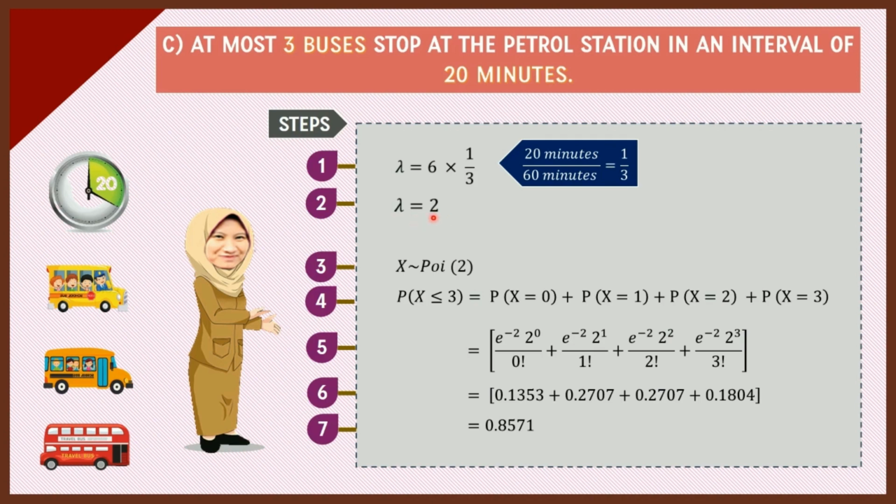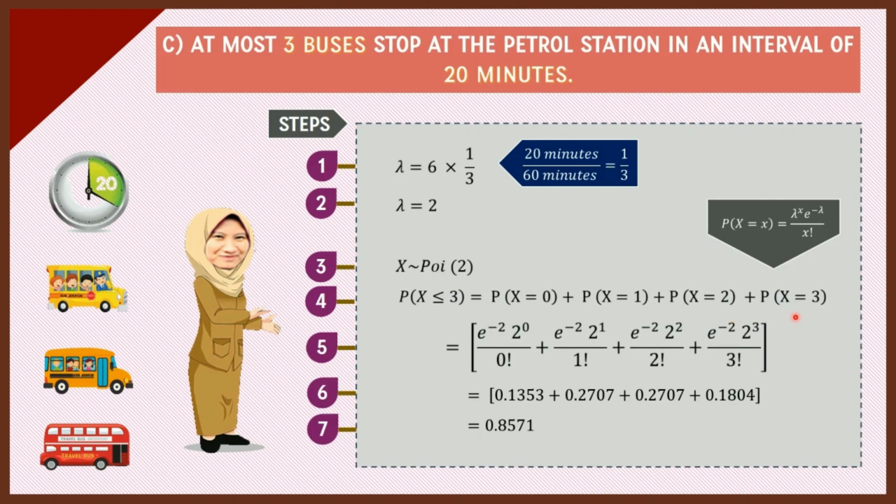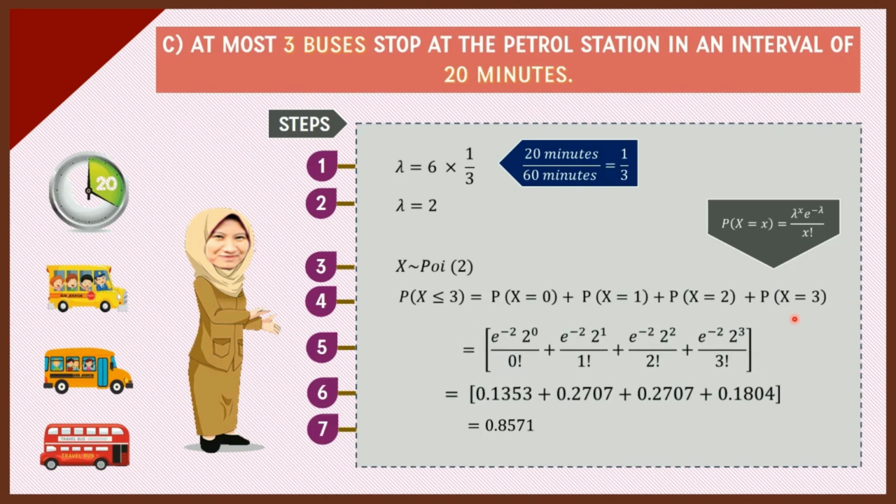The question asks at most 3 buses, meaning that it must be less than or equal to 3. So the probability when x is 0 plus 1 plus 2 plus 3. And then we just need to use the formula like before, insert the number in the formula and you will get 0.8571 for the last answer.